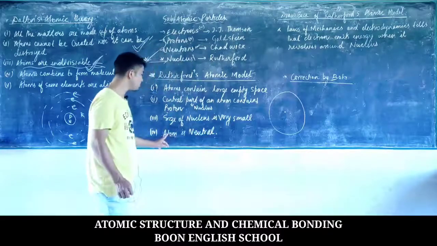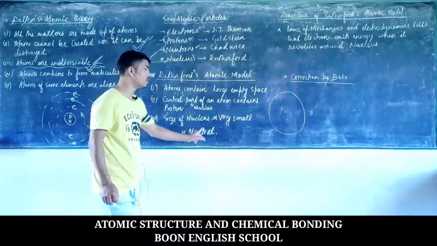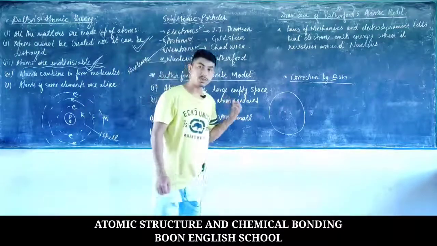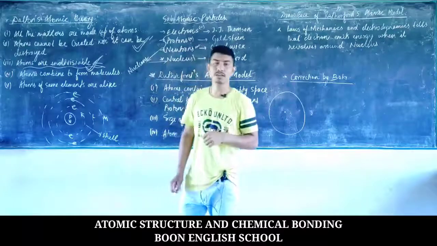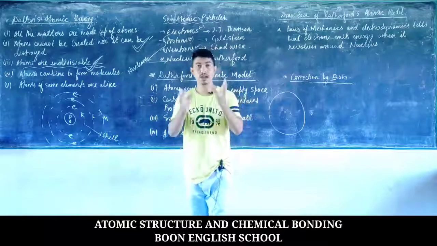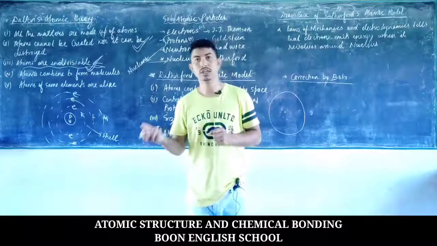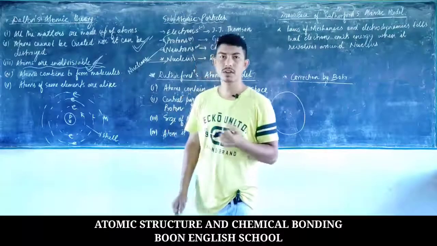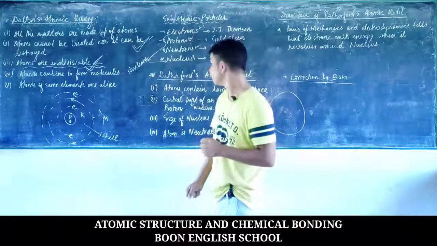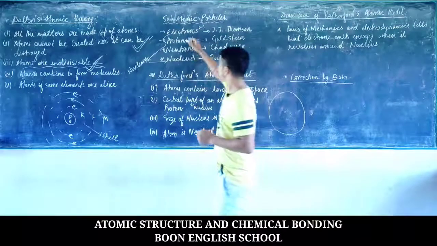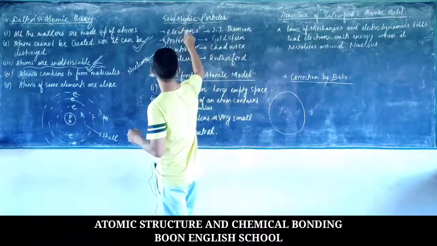And finally, he also said that the atom is electrically neutral. Though we studied that the atom consists of positively and negatively charged particles, as a whole, the atom is neutral. It is neither positively charged nor negatively charged. Why is it so? It is so because the charge of the electron is equal to the charge of the proton.